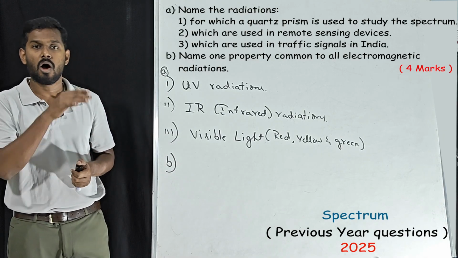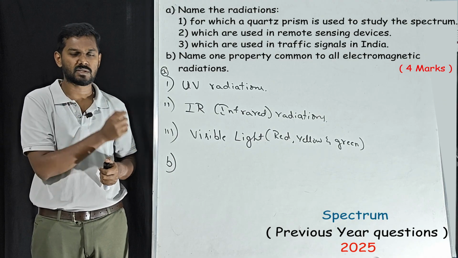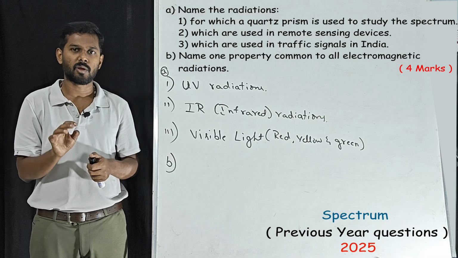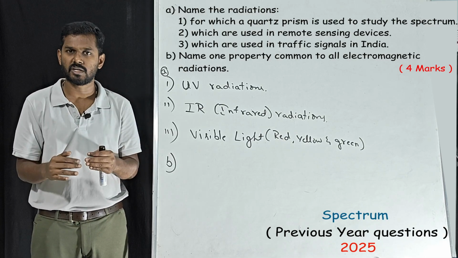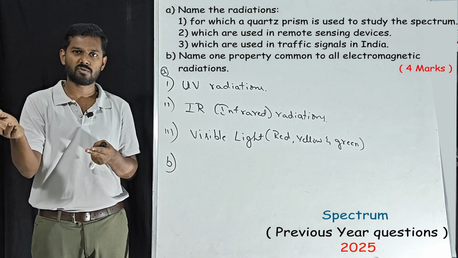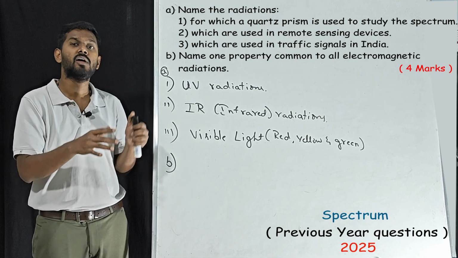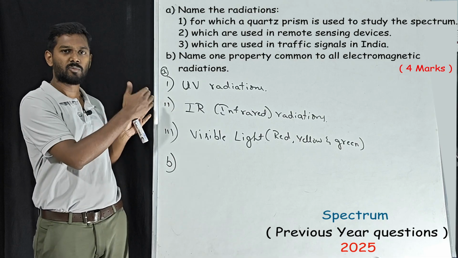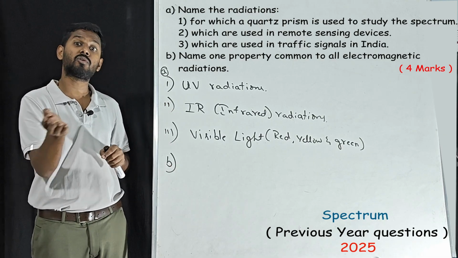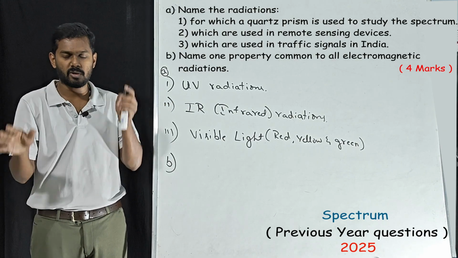Now we have completed all the previous year questions based on this chapter, spectrum, from 2017 to 2025. From 2026 onwards, we are going to give the solution for the complete paper. We can upload it because this is the present year. First, I will not get the question paper of 2026 in 2025. Second, we have some limitation in YouTube. We cannot add content to the present video. If there is a video from 2017 to 2025, we cannot add the solution of spectrum from 2026 to this current video. So that is the limitation. That's why we are going to solve the question paper as it is.